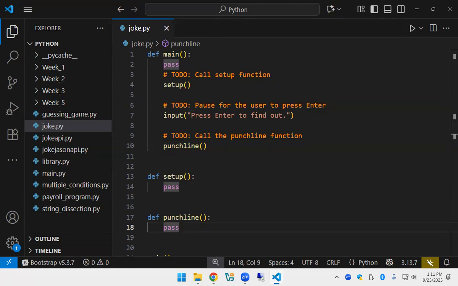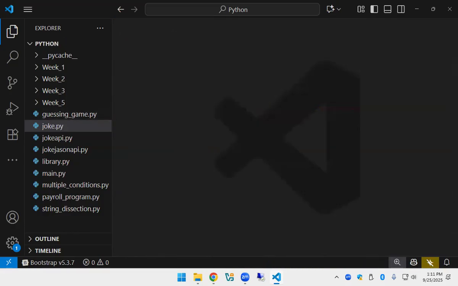And please use your own joke. The one that's in the tutorial is my joke. I want to see unique jokes. I don't want to see the same joke over and over again. You know, part of what you're doing is you're creating programs for my entertainment, right? You didn't know that.